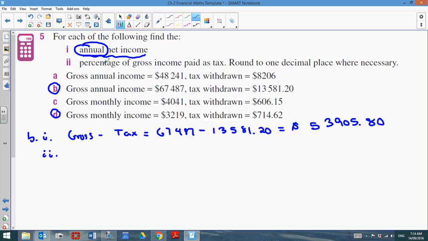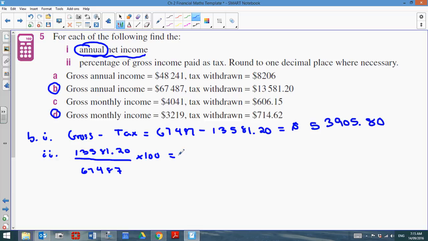For part 2, percentage of gross income paid as tax. Well, we know that the tax paid was $13,581.20, and we want that as a percentage of the gross income. So the gross income was $67,487. If I want to turn this into a percentage, I just have to multiply by 100.